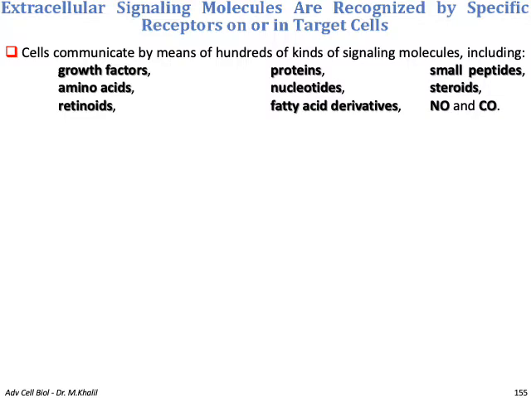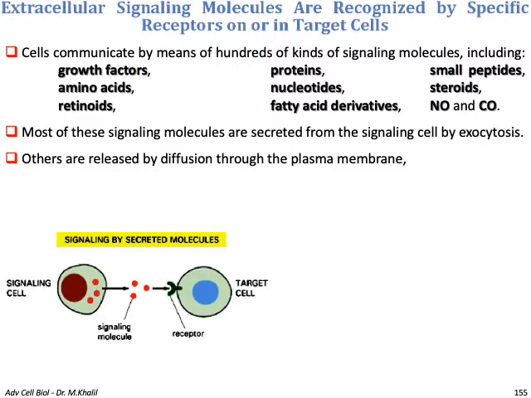Extracellular signaling molecules are recognized by specific receptors on or in target cells. Cells communicate by means of hundreds of kinds of signaling molecules, including growth factors, amino acids, retinoids, proteins, etc. Most of these signaling molecules are secreted from the signaling cells by exocytosis. Others are released by diffusion through the plasma membrane.